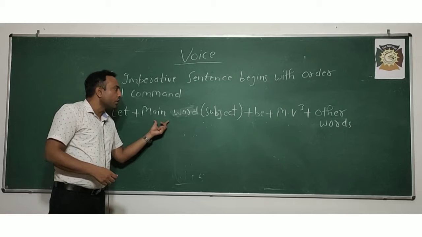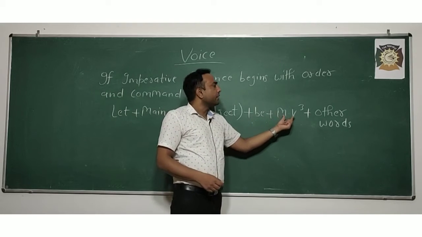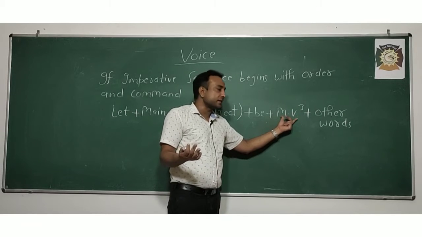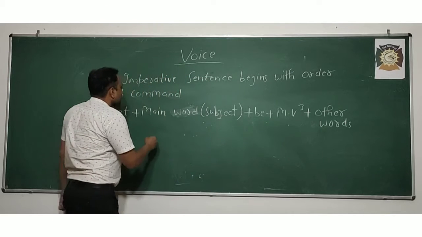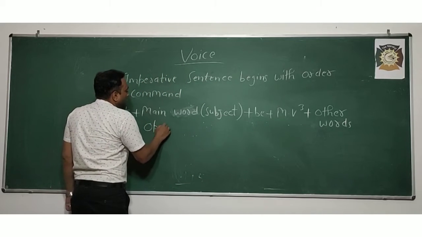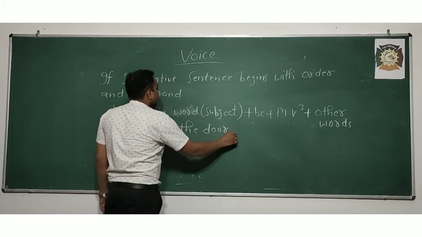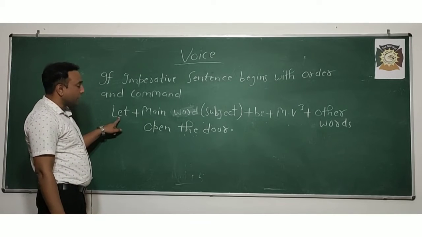Let plus the main word, meaning the subject, then plus be, then the main verb, meaning V3, the third form of the verb. This is the rule in passive voice, and then the other words, whichever come. If I give you an example, open the door. Open the door. How will you change it? First of all, what formula have I written?